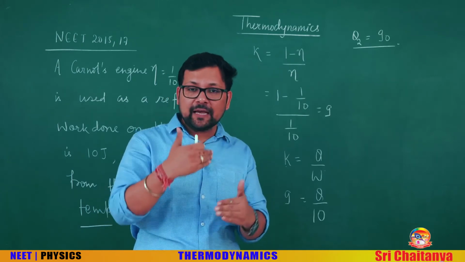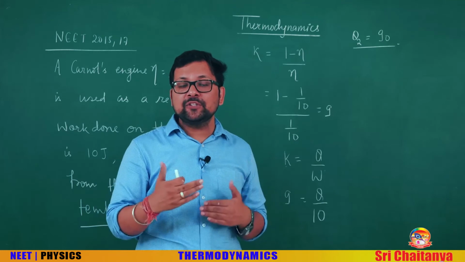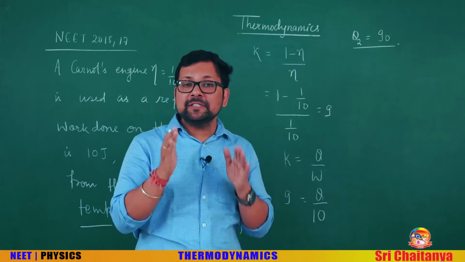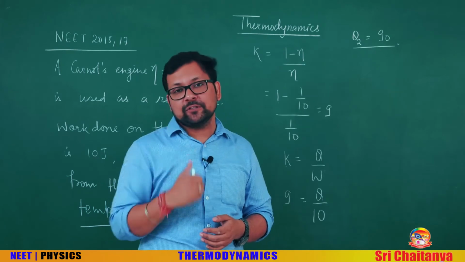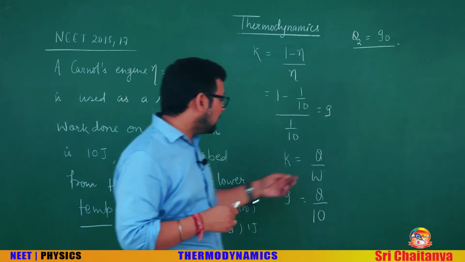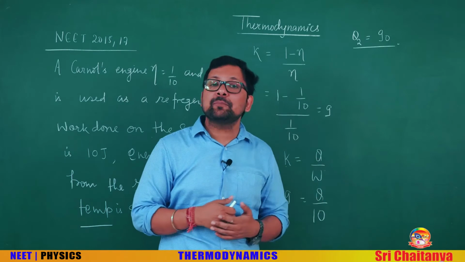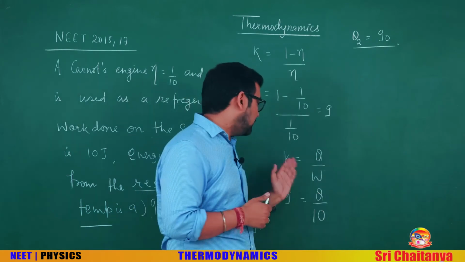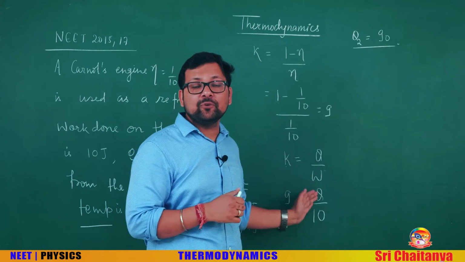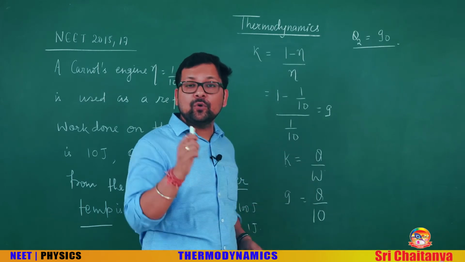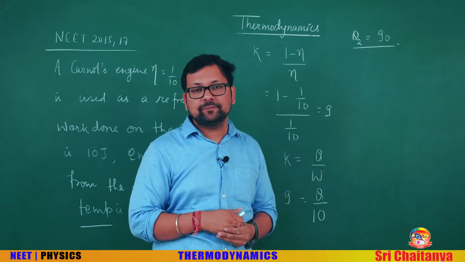While using it as a refrigerator, the temperature of the sink is greater, but its name is still the reservoir at lower temperature. That's why we are calculating the heat that was being supplied by the sink, Q. That's why the coefficient of performance, if you remember, was Q2 by W, and we have calculated Q2. Don't calculate Q1 in this case.